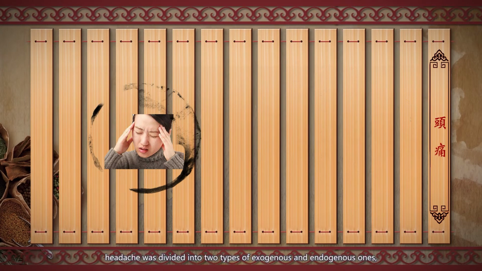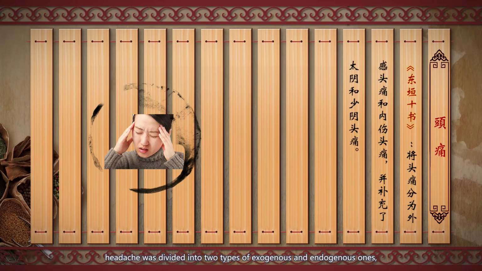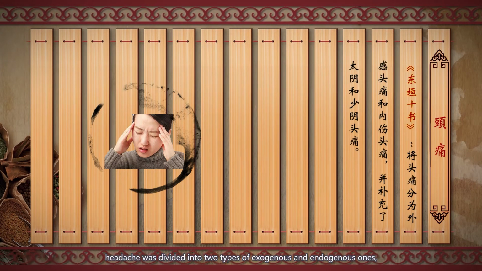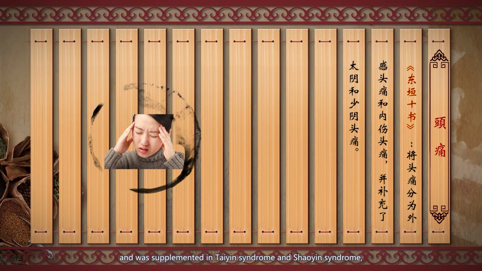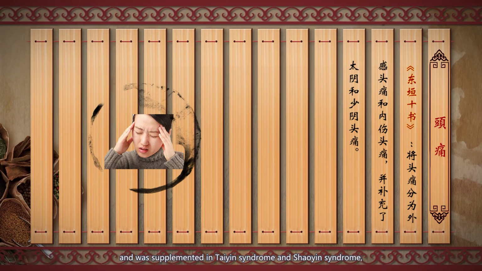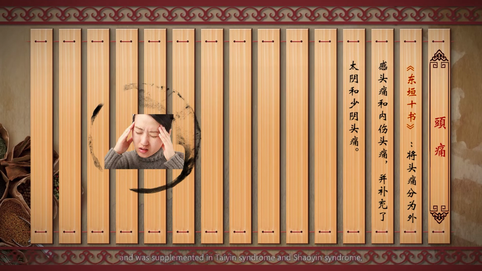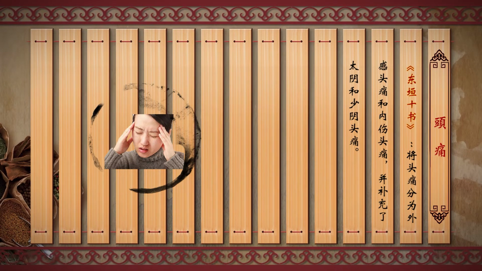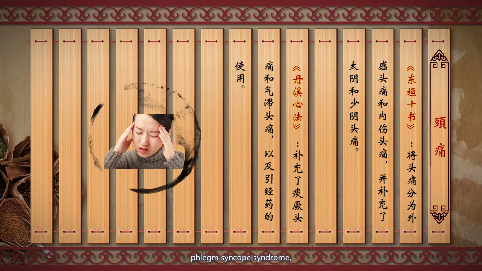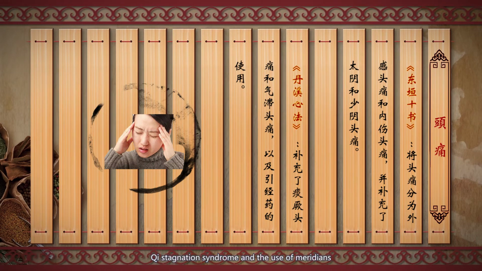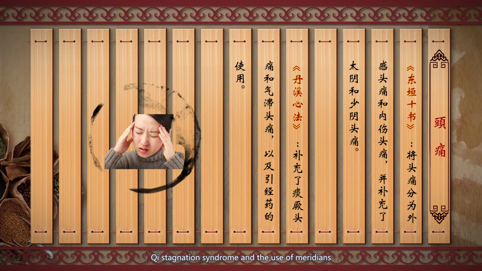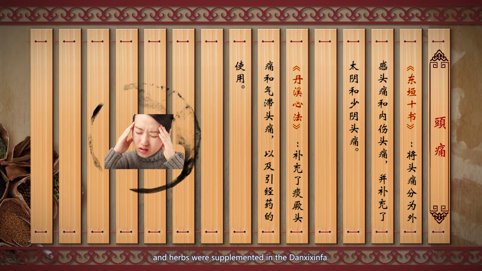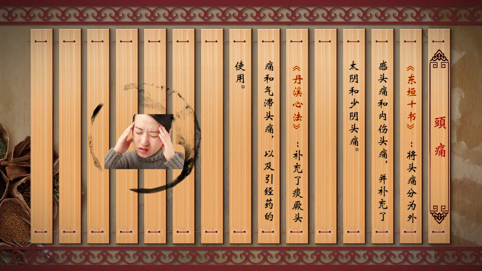After that, headache was divided into two types, exogenous and endogenous ones, and was supplemented in Taiyin syndrome and Shaoyin syndrome, according to the Dongyuan Shishu. Then, phlegm syncope syndrome, qi stagnation syndrome, and the use of meridians and herbs were supplemented in the Danxi Xinfa.